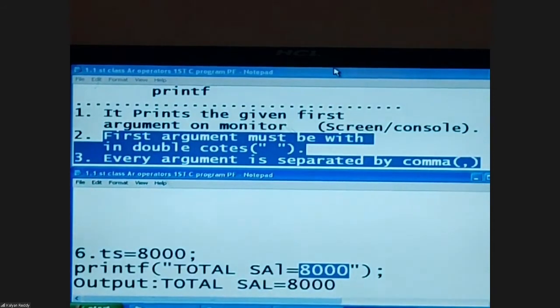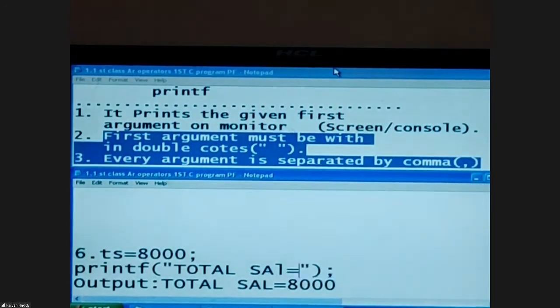That depends on the calculations. The TS value is required here. So in this place, go for %d, comma TS. Now the value of TS is printed here and the remaining symbols as it is. Whatever the value of TS may be, that value is printed here. So the output is like this.